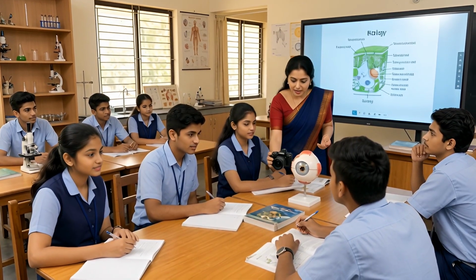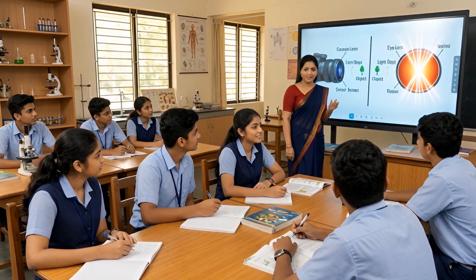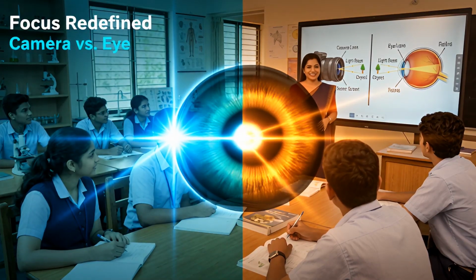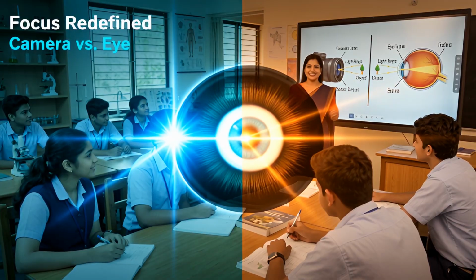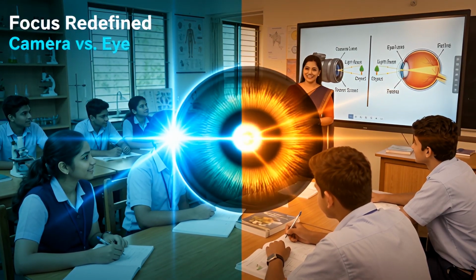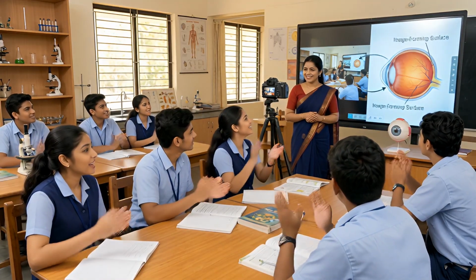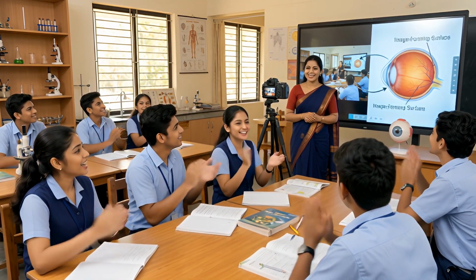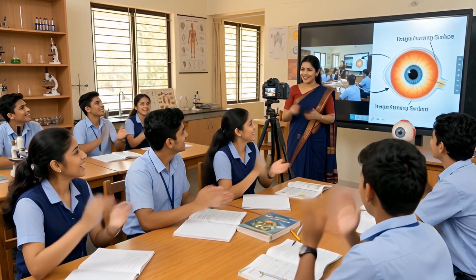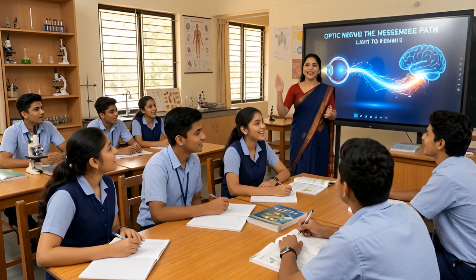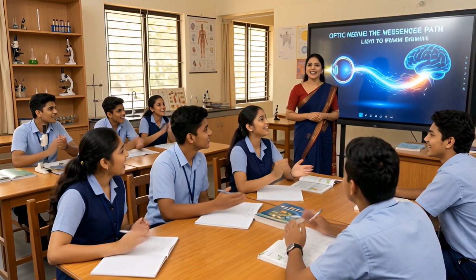Like the lens in a camera collects the rays of light and forms an image on the screen, the lens in our eye collects the rays of light and draws a picture on the retina. A camera has a screen, the eye has a retina. Both of them can form a picture. You are a camera indeed.